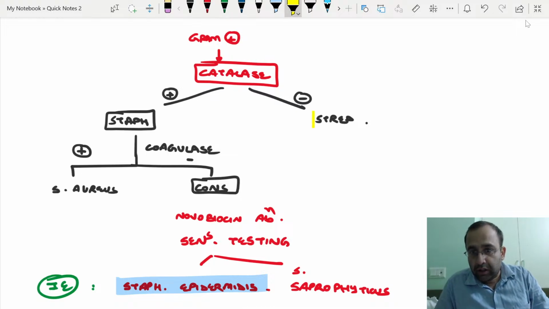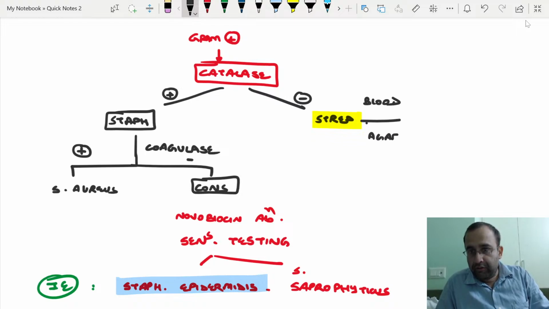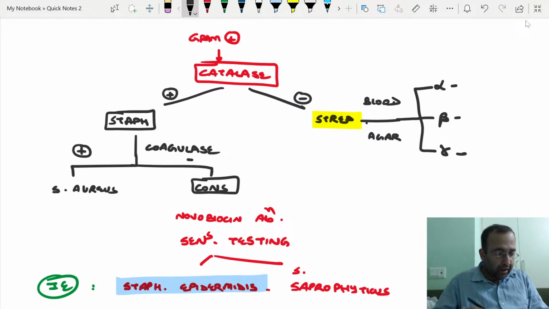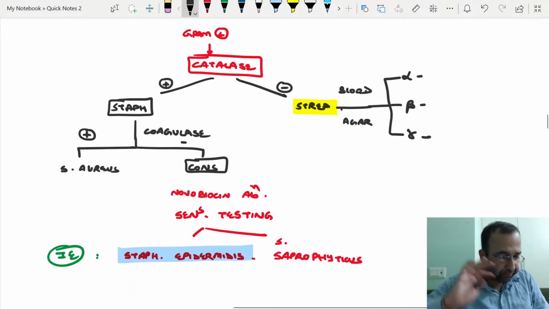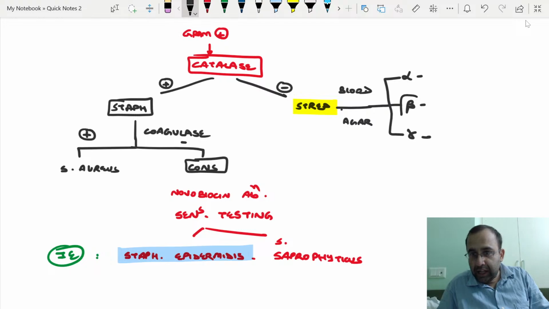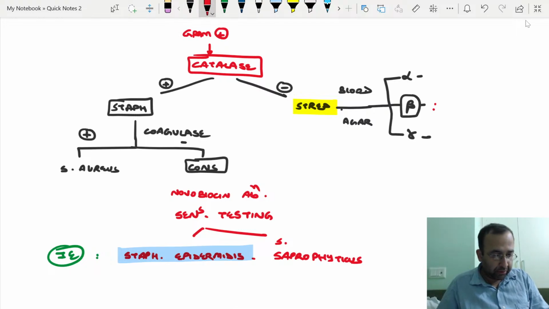Next, coming to the other side, that is strep. On the basis of culture on blood agar, we can divide strep into alpha hemolysis, that is partial hemolysis, beta, that is complete, gamma, that is no hemolysis. What do we mean by early prosthetic heart valve time period? My next question to you is beta hemolytic streptococci.